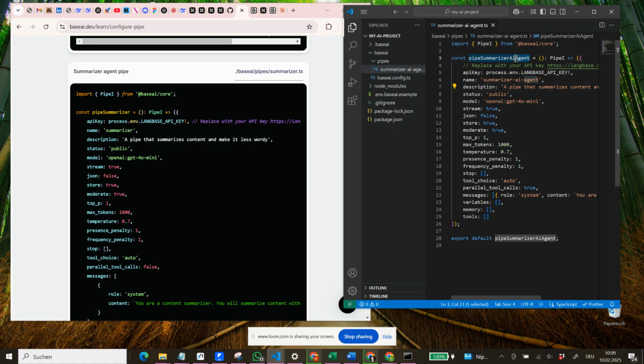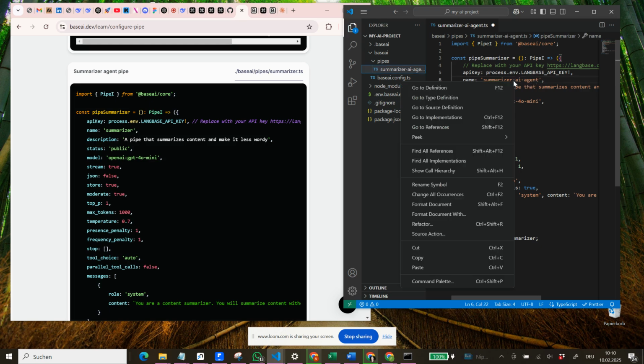So let's quickly check if we do this way. And now we have a problem, but if we change this over here as well, then it works again. So basically we can make these changes. We just have to make sure that this whole constant or this function is aligned. And now we can also change the name and just call it summarizer.